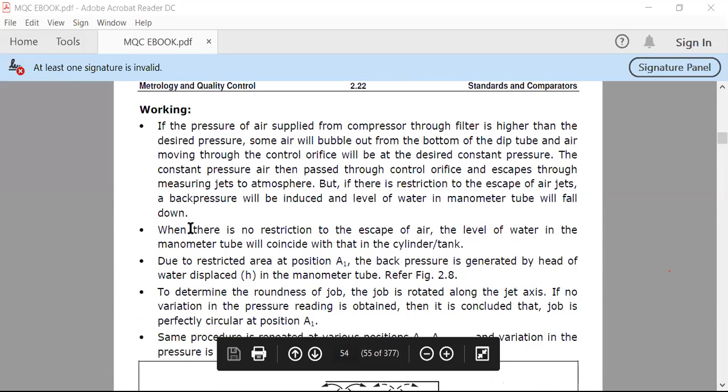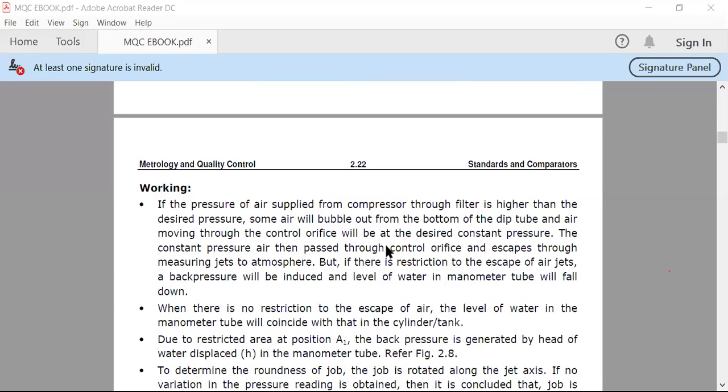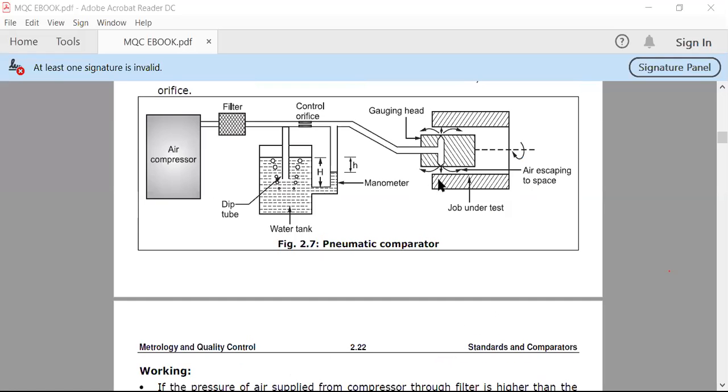Okay, when there is no restriction to the escape of air, the level of water in the manometer tube will coincide with that of the cylinder tank. Means the space available for escaping air is adequate, so this manometer level and this water level are similar. Whenever the space for escaping air is very restricted or small, then the level of water in your manometer falls down. So the fall of the manometric height is shown in this figure.